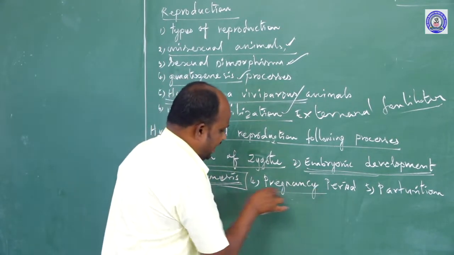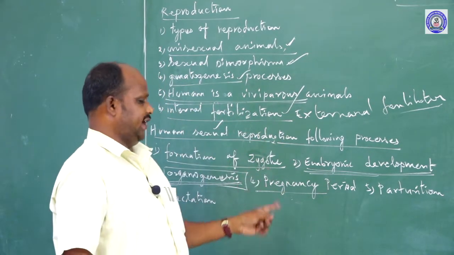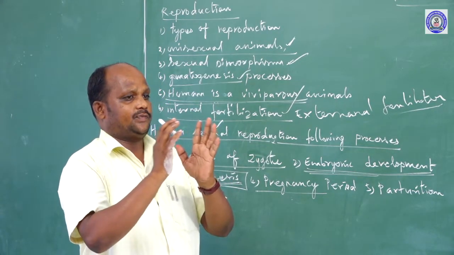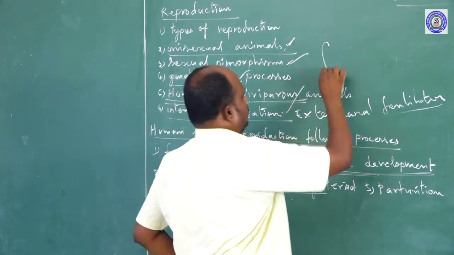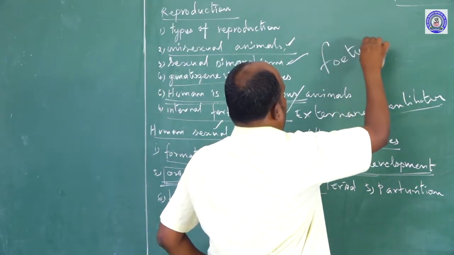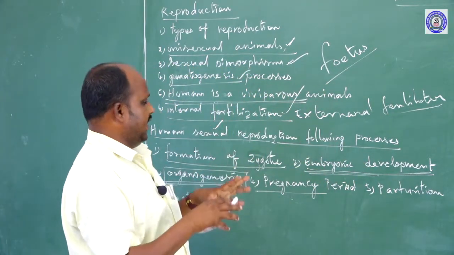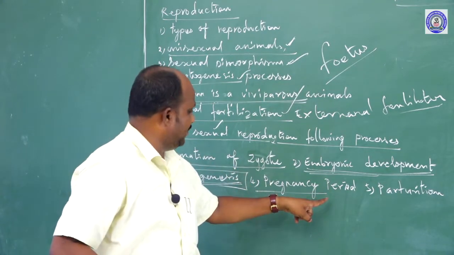Next one, pregnancy periods. Pregnancy period means the time after the organs have developed. In the female body, the embryo fully develops into a fetus. The fetus means the baby living in the mother's uterus. How many days does the fetus live in the mother's uterus? That is called the pregnancy period.